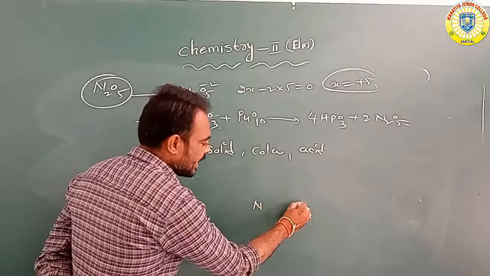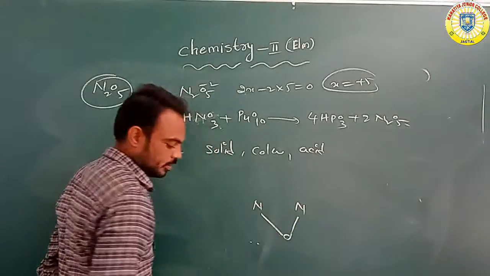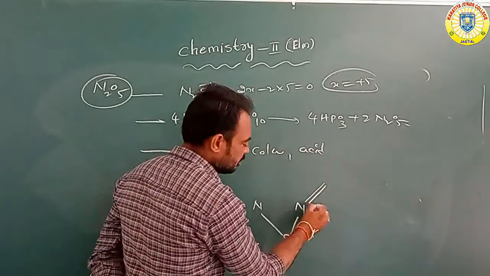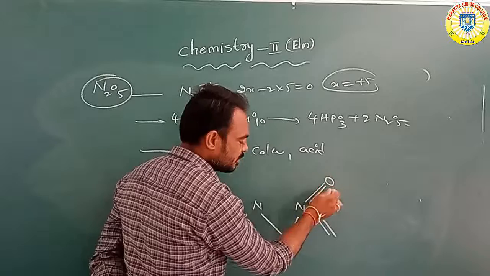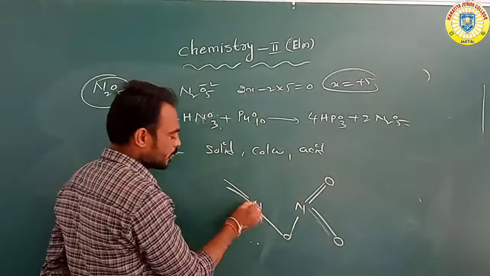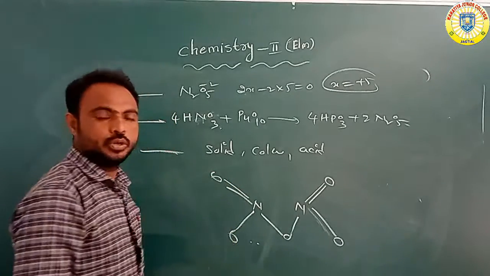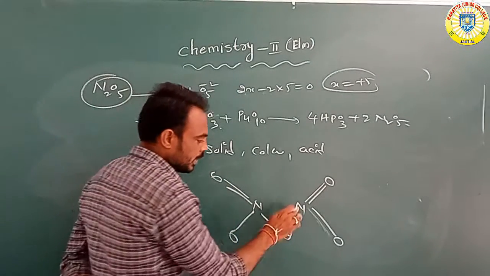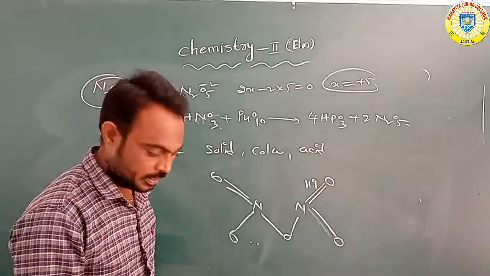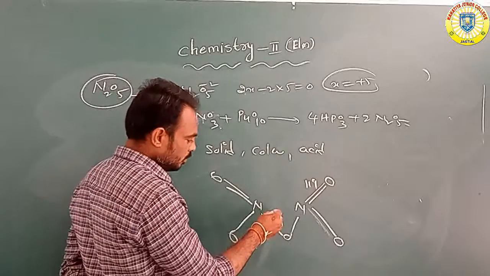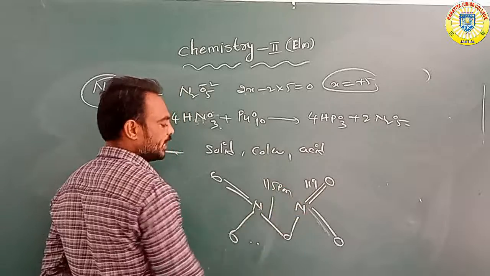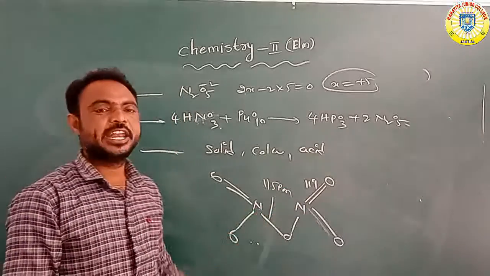The two nitrogens are attached through an oxygen, and each nitrogen is attached to the remaining two oxygen atoms, one single bond and one double bond. Between nitrogen and oxygen the bond length is 119 picometers, and the other nitrogen and oxygen bond is 115 picometers. So it is a planar shape.